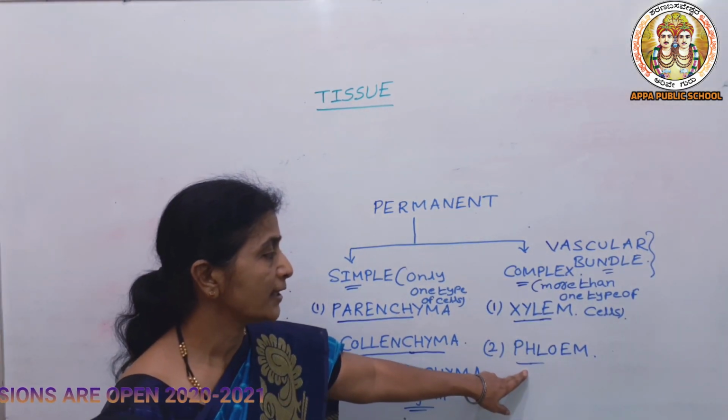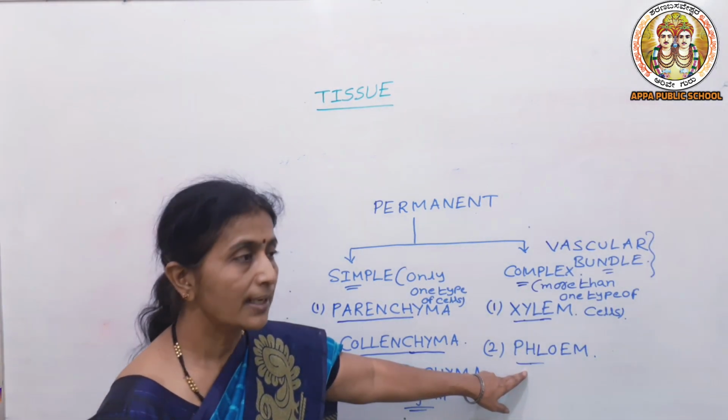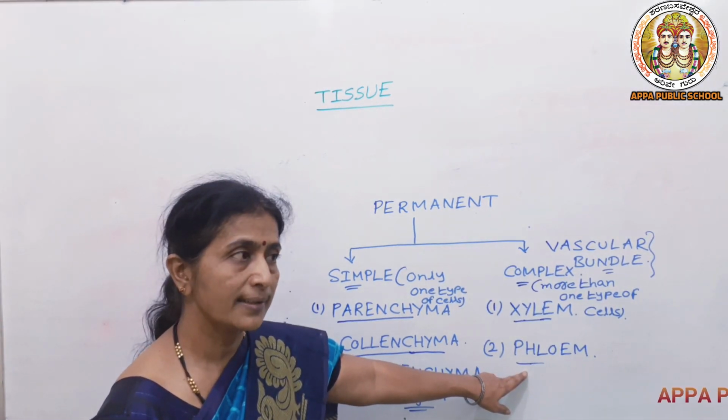Similarly, phloem consists of four types of cells, that is sieve tubes, companion cells.